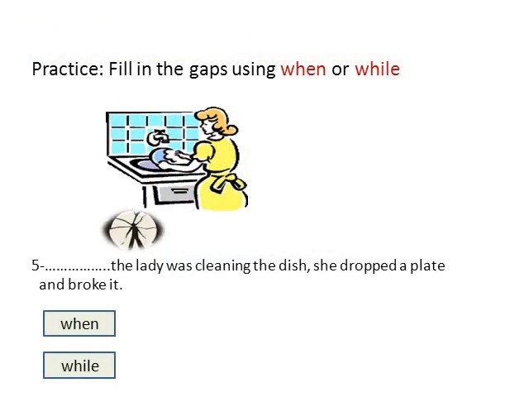The lady was cleaning the dishes. She dropped a plate and broke it. While the lady was cleaning the dishes, she dropped a plate and broke it. Was cleaning is past continuous. So I write while. After while, I write the past continuous.